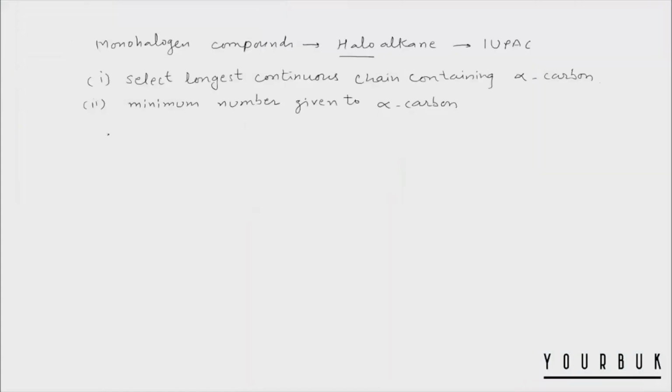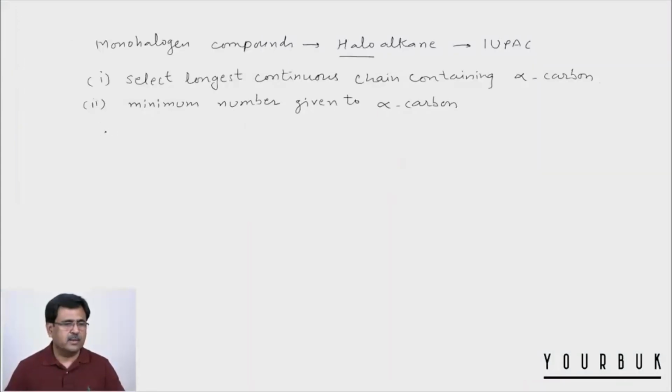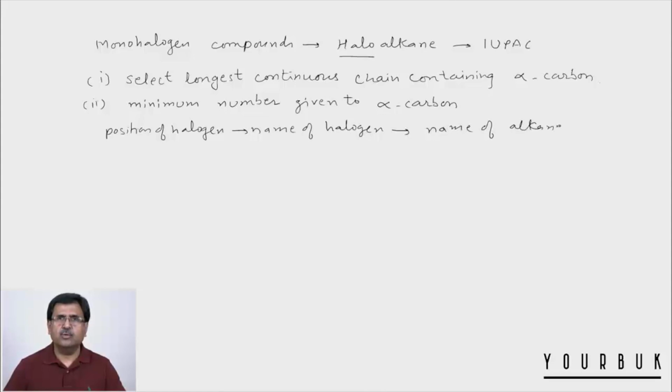If you have iodine, write iodo. So the sequence of steps while writing the IUPAC name is this. First you write the position of the halogen. And then you write the name of the halogen. And then you write the name of the alkane. So this way you have to write the IUPAC name for the given halogen compounds.